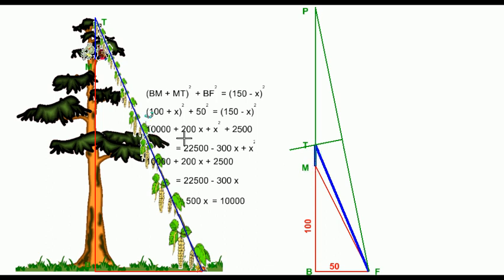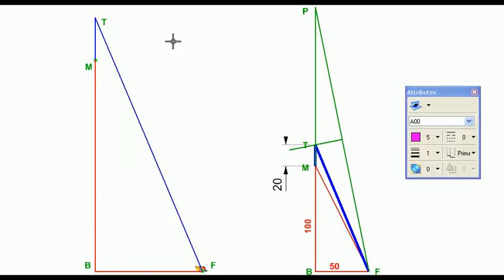Just for completeness, let us measure and confirm that it is indeed 20 units. There is one more interesting twist we can give to this problem. So instead of those monkeys arriving at the same time, let's make it a competition. Let's see how the second monkey can make it to the fruit quicker. For this discussion, let us connect these two points M and F, and the distance MBF is known to be 150.